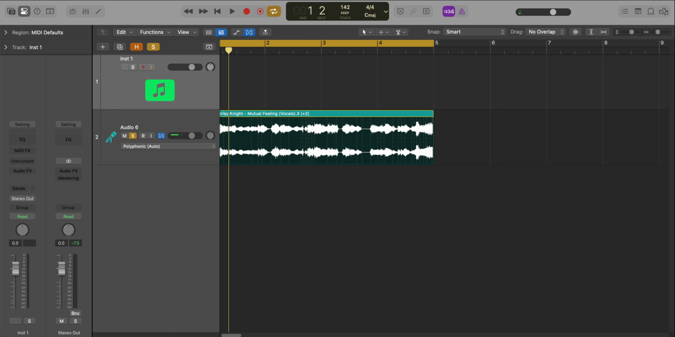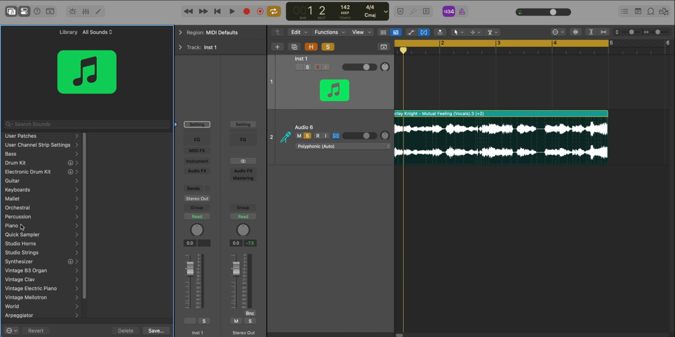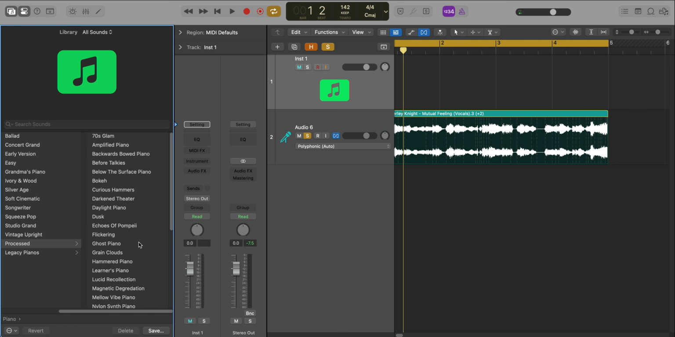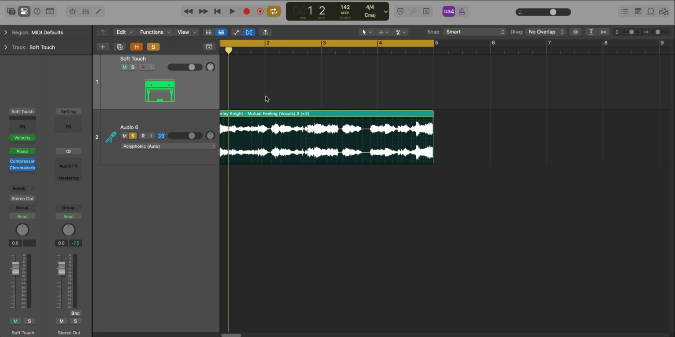All right, now we're going to bring in that piano that happens in the background. I'm going to select our soft transmission track over here. We're going to bring in a preset found under piano. We'll go to processed, and the one that I want to use here is the soft touch piano. Let's go ahead and draw in a pattern.